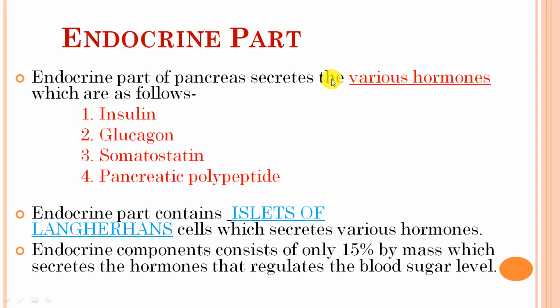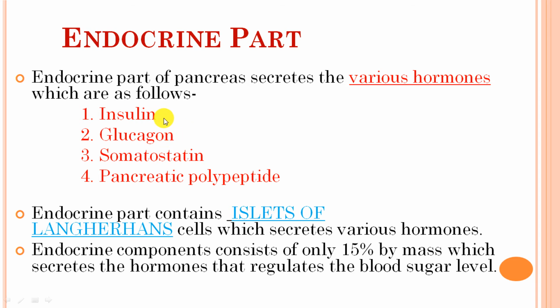Endocrine part. The endocrine part of the pancreas secretes various hormones: insulin, glucagon, somatostatin, and pancreatic polypeptide. These hormones play an important role in the body in controlling the glucose level, because glucose should be in the proper amount. If it increases above the normal, it can cause harm to the body, and if it decreases below the normal, then the body will suffer.